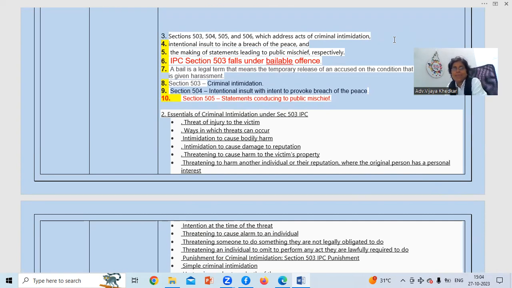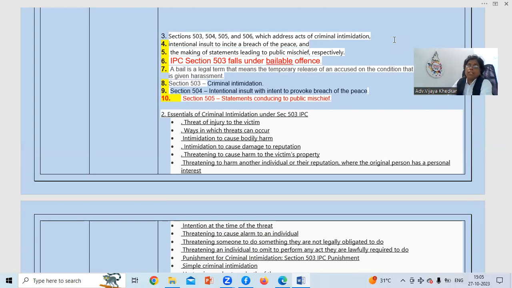Essentials of criminal intimidation under section 503 of IPC. The threat of injury to the victim. ये सारे essentials है जिसमें criminal intimidation हो सकता है. Ways in which threat can occur, that is given. Intimidation to cause bodily harm, intimidation to cause damage to reputation, intimidation to cause harm to the victim's property. Please note, victim's property. Wherever threatening to cause harm to the victim's property, it is a criminal intimidation under section